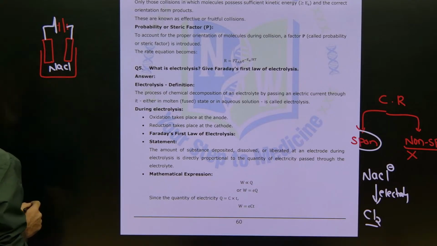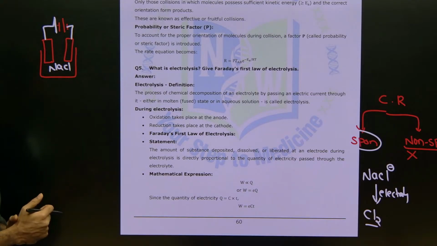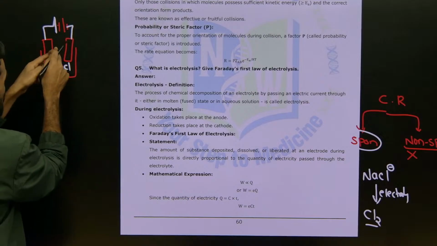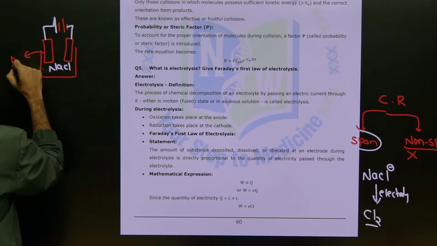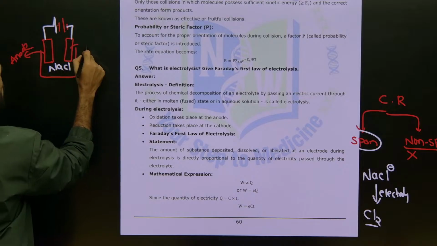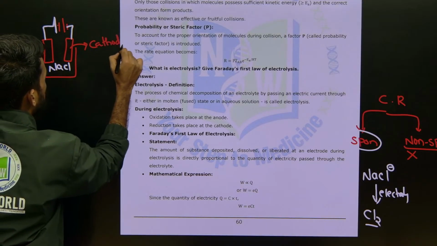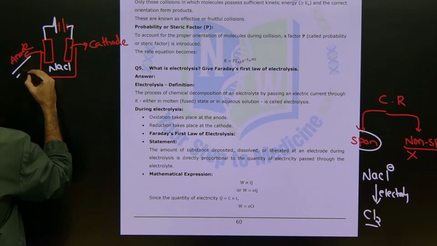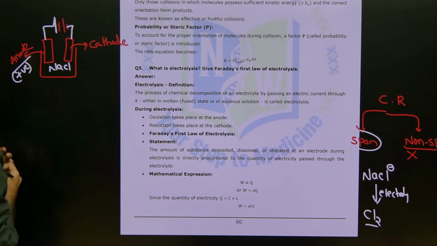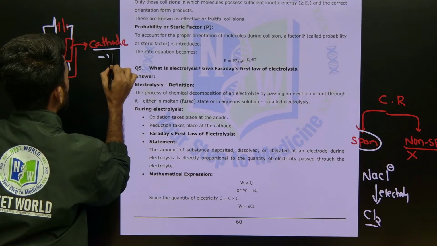Since the battery has a positive terminal and a negative terminal, we have electrodes, anode and cathode. The anode is the positive terminal and the cathode is the negative terminal.